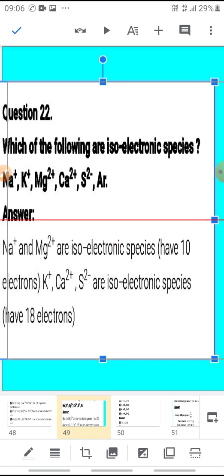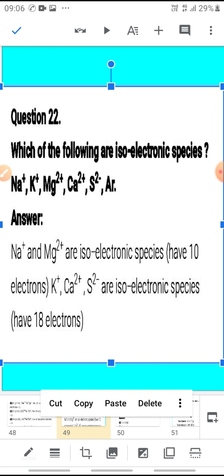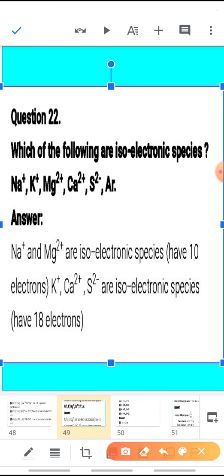If it takes an electron, it attains a negative charge. Now if we see sodium, how many electrons are there in sodium generally? 11. Plus means it has given 1 electron. So the number of electrons with sodium are now 10.